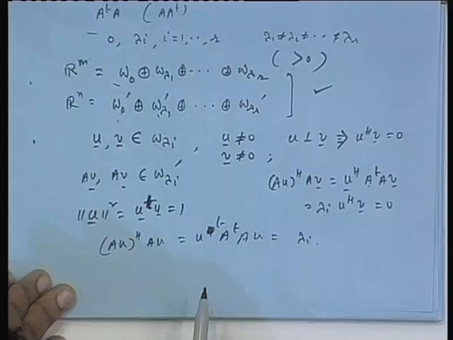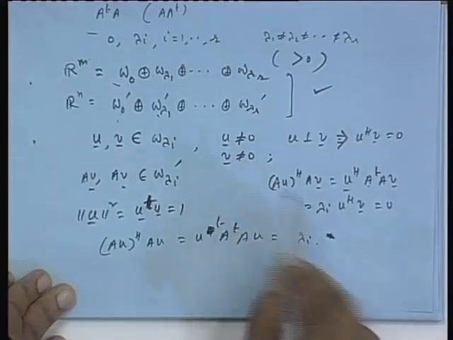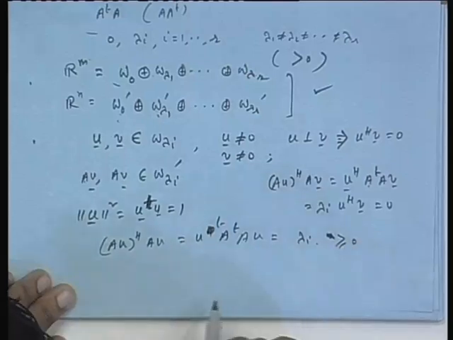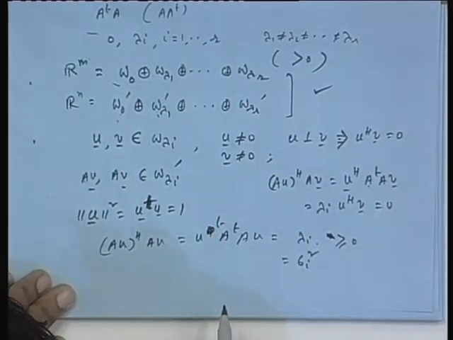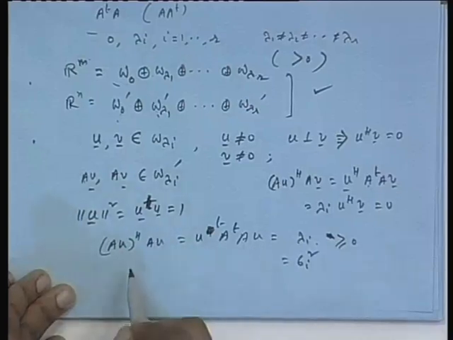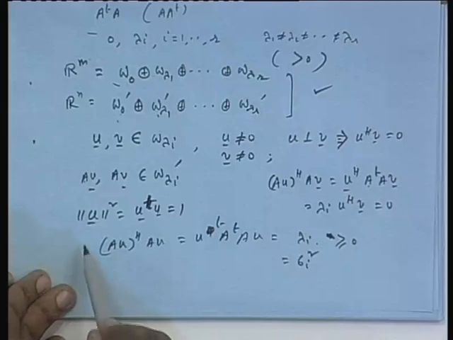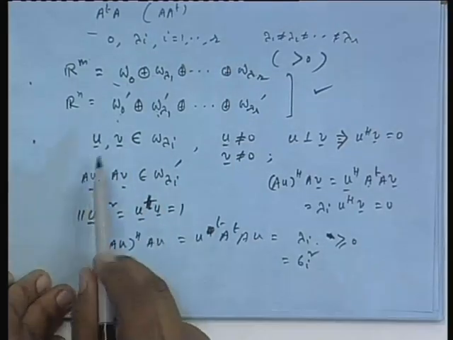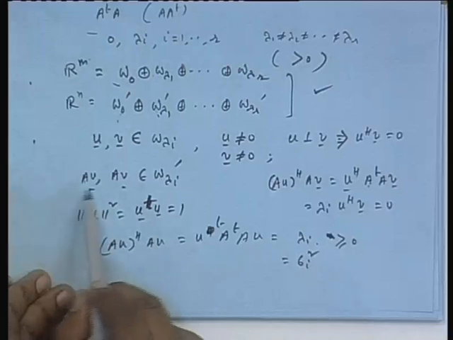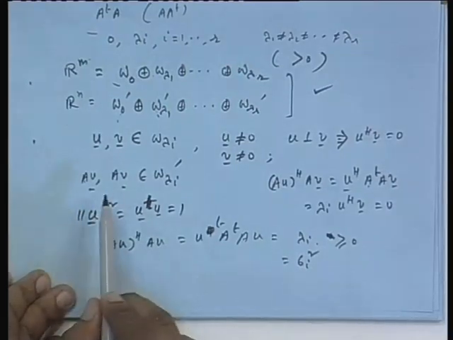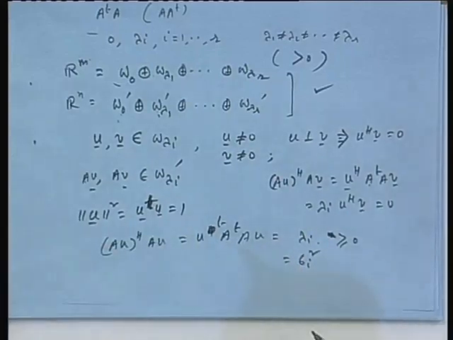So this is lambda I, and since lambda I is greater than or equal to 0, you can call it sigma I square. So that means if you take u as a unit norm vector from w lambda I and map it to w lambda I prime by multiplying by A, that A u vector is not unit norm, its norm square is lambda I or sigma I square. Sigma is actually called the singular value.